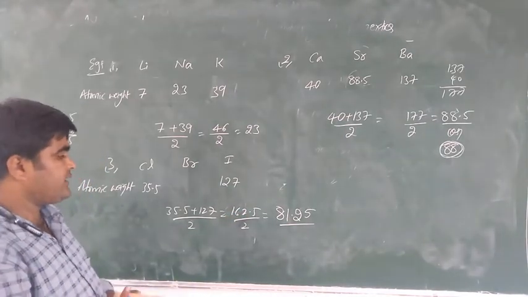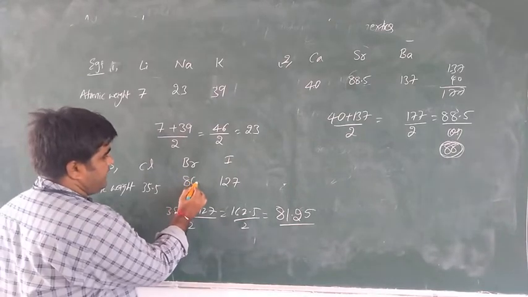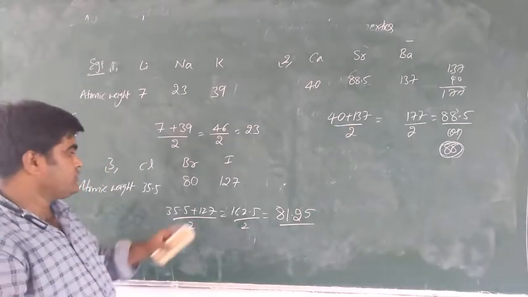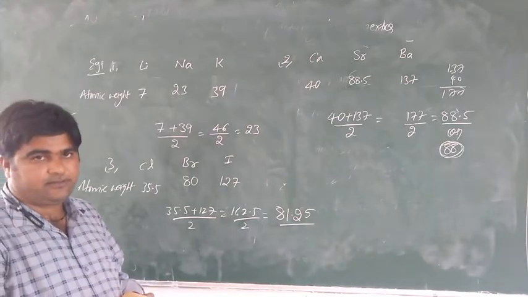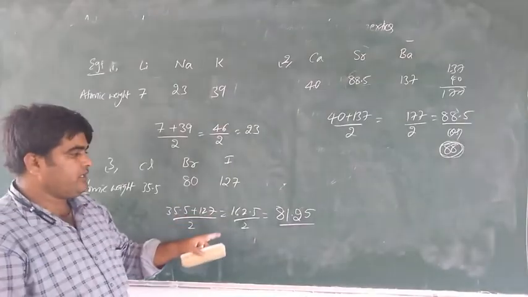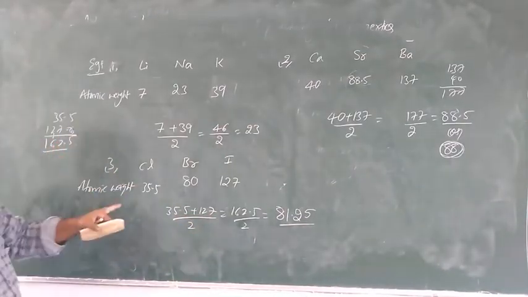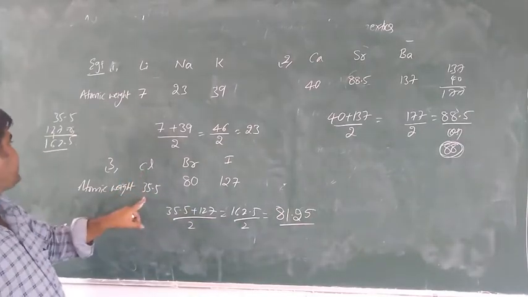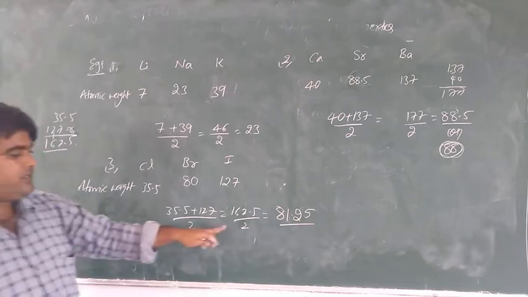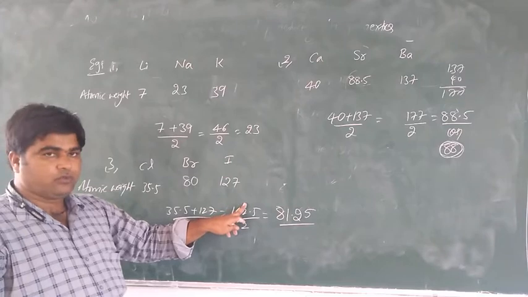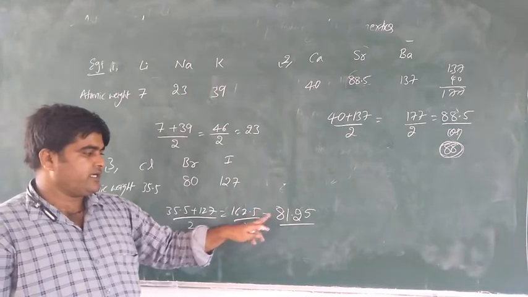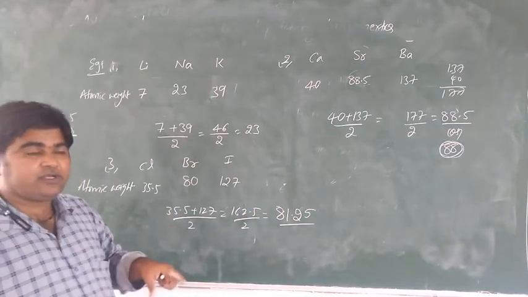So this atomic weight becomes 80 or 81. Is it clear? Exactly it is 81.25, but it becomes a round figure. Iodine is 127 atomic weight, fluorine is 35.5. Exactly, take a round figure, either 80 or 81.